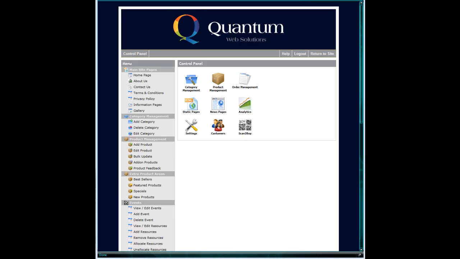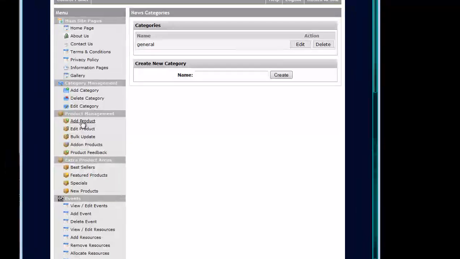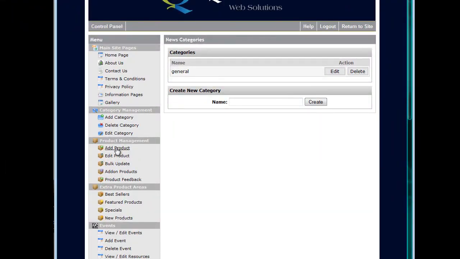Within this tutorial, we are going to cover news pages. If you'd like to select news pages from the left-hand menu. Firstly, if you click on categories, now evidently this categorizes your various news articles so you can put them into